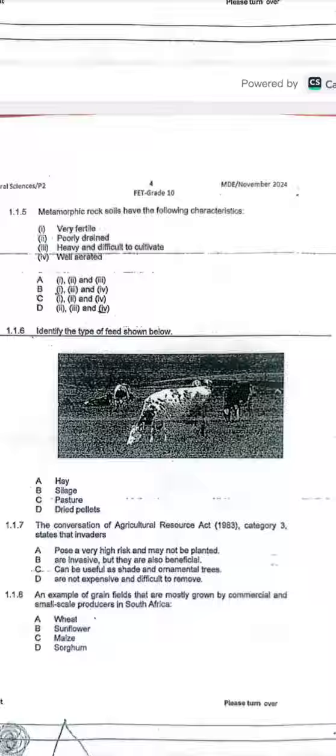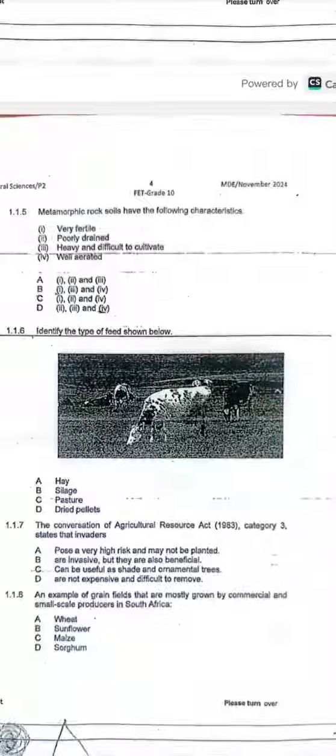1.1.7, the Conservation of Agricultural Resources Act 1983, category 3 states that invaders. So we have 3 categories. We have category number 1, which can declare an invasive species or invasive plant as a weed.